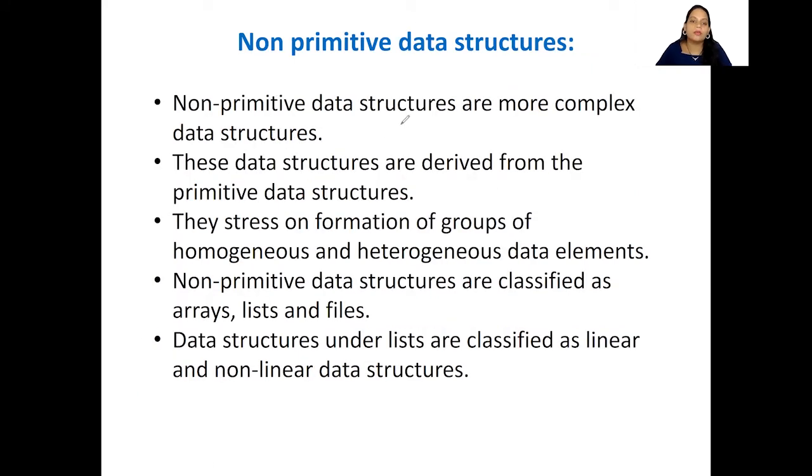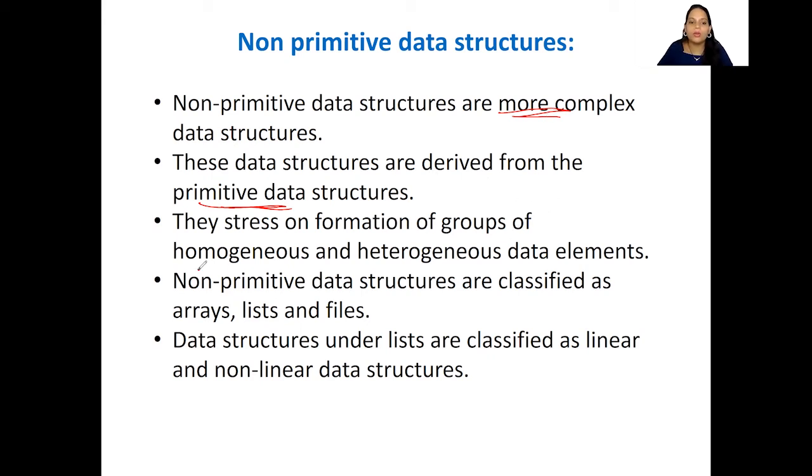Now what is this non-primitive? Non-primitive data structures are more complex data structures compared to primitive data structures. These data structures are derived from primitive data structures. They stress on the formation of groups of homogeneous and heterogeneous data elements. They are used as a group.